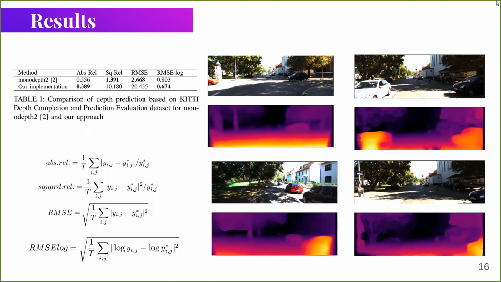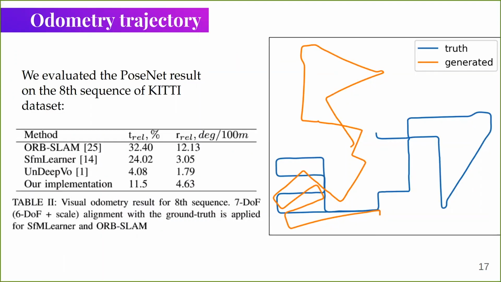Finally, you can see the results of our model related to depth visualization. As you can see, the image clearly shows the outlines of cars and pillars, and the last image shows a tree contour very clearly. We also evaluated our model based on the presented metrics. The evaluation was performed on the KITTI dataset for evaluating metrics. We also compared results from our PoseNet with other methods.